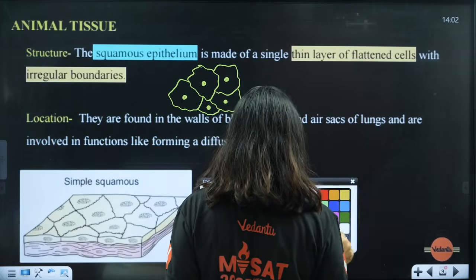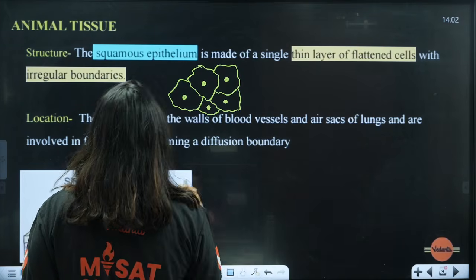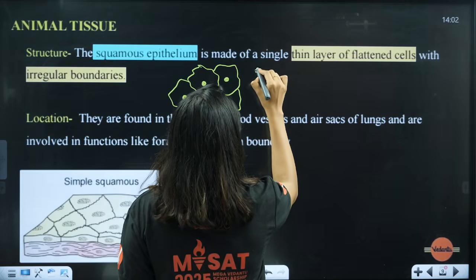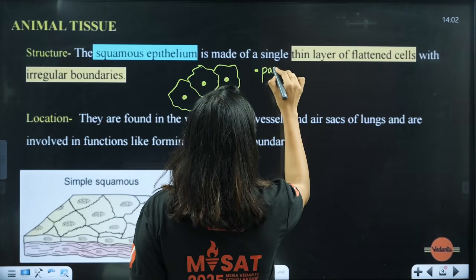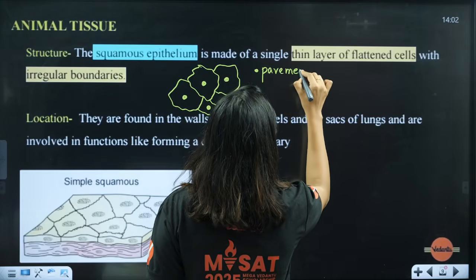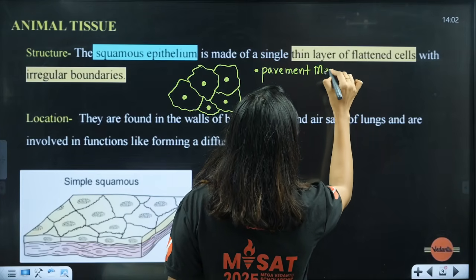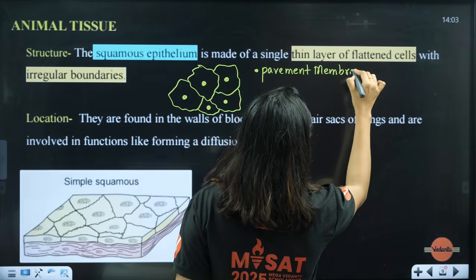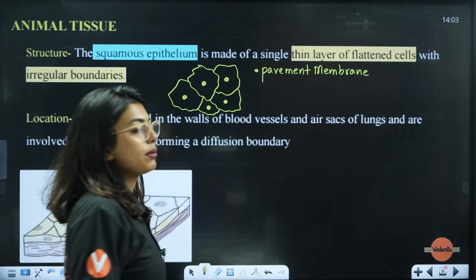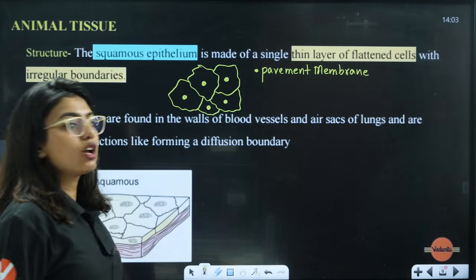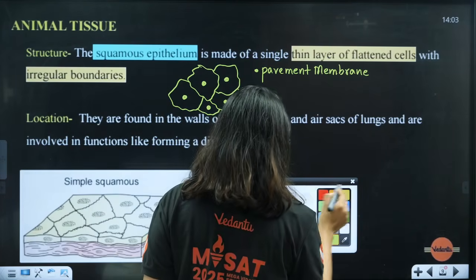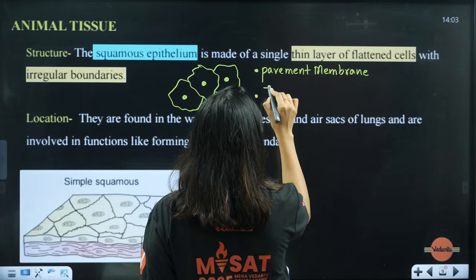So we can call squamous epithelium a pavement membrane. They look like pavement, and upon that, students, they also look like tiles on the floor structure.